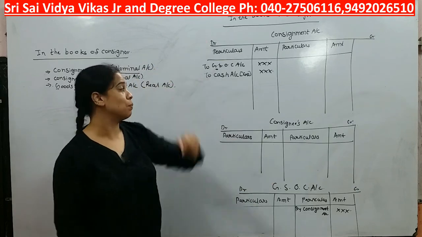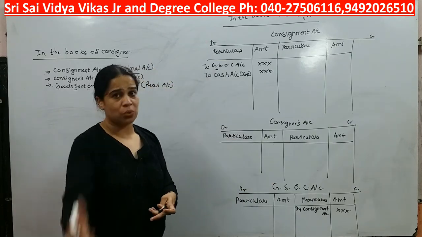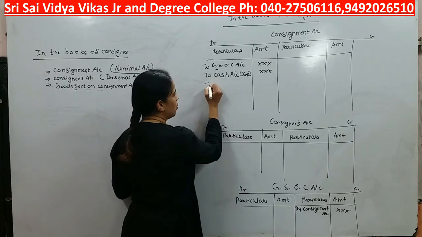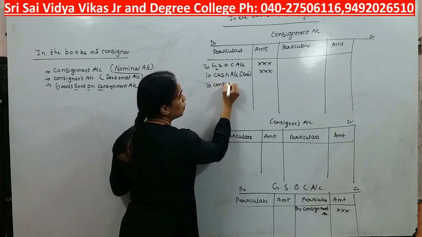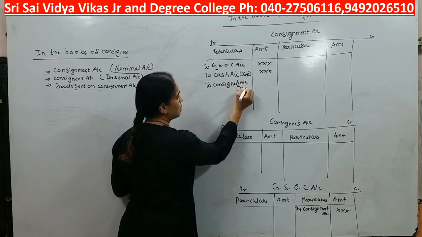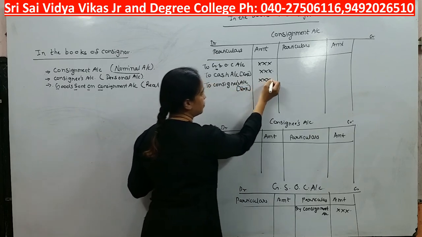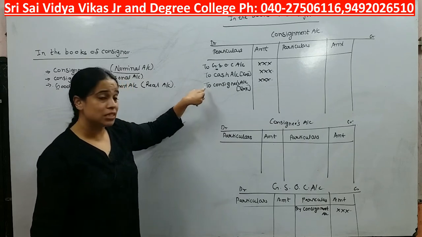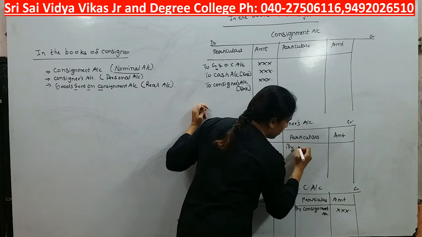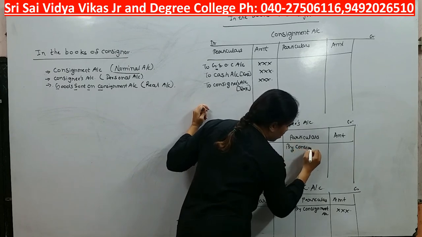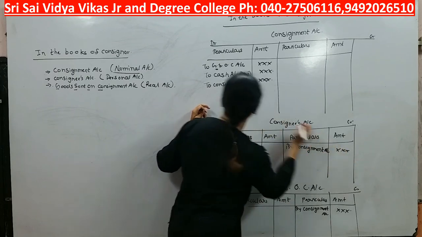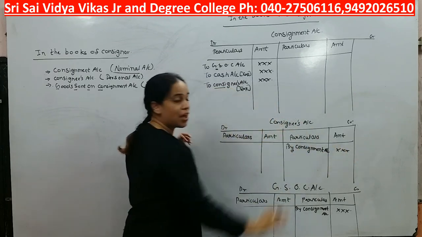Debit all expenses, because ultimately later we only need to take care of, we need to consider in consignment. So here I will write to consignee's account, expenses. Okay, here again it is to consignee. Here I will write by consignment account. Simultaneous effect, because consignee's ledger we are preparing.